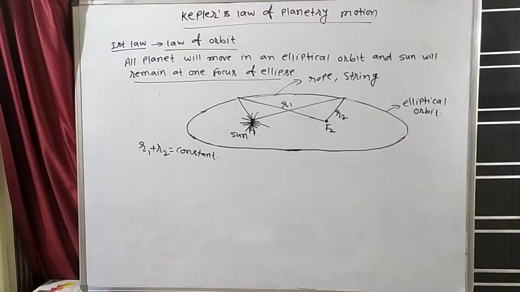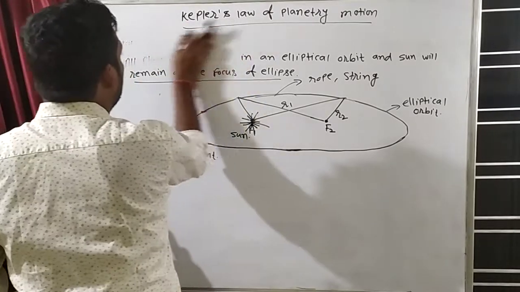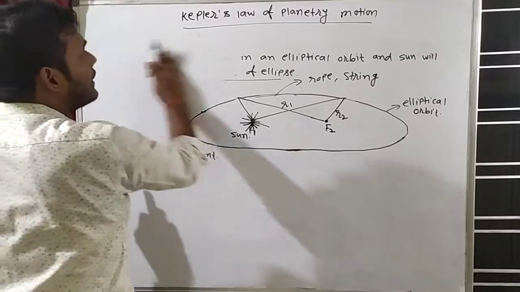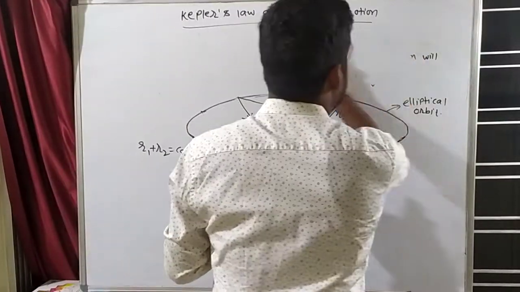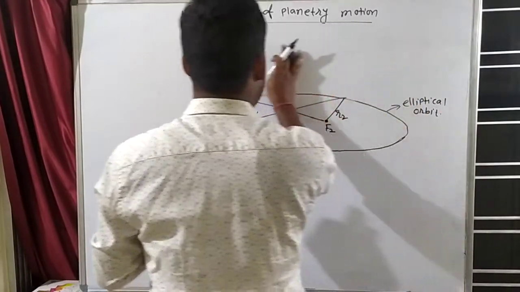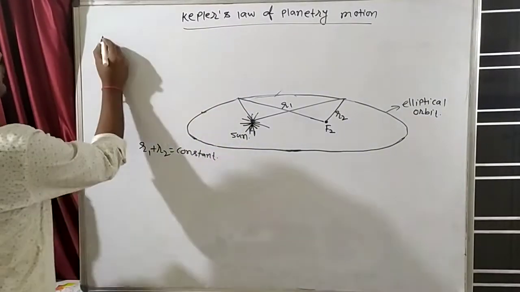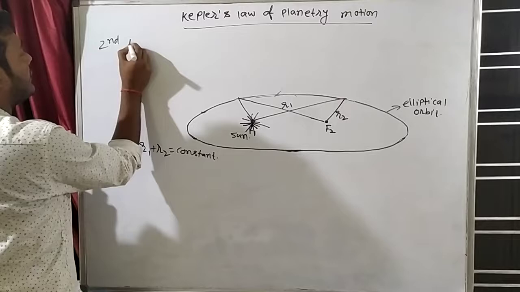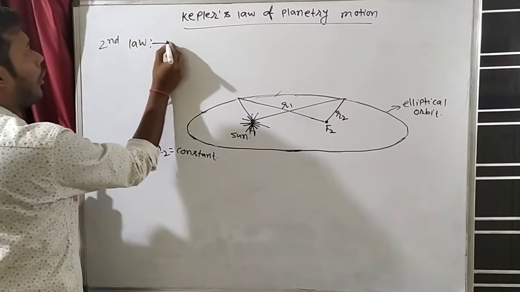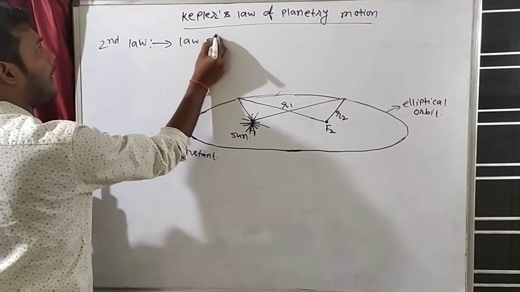Now we will understand the second law. First, take it fast. So now we will understand which law? We will understand the second law. So try to understand Kepler's second law. The second law is also known as the law of area. Law of area.